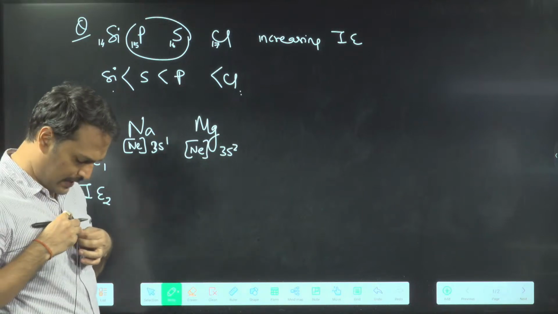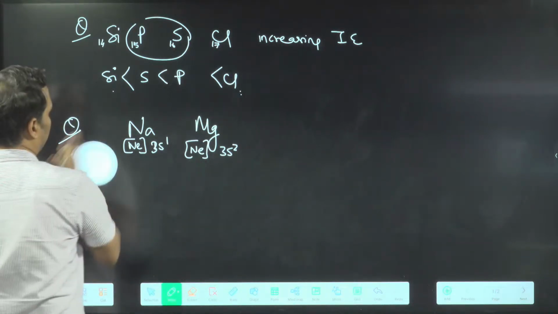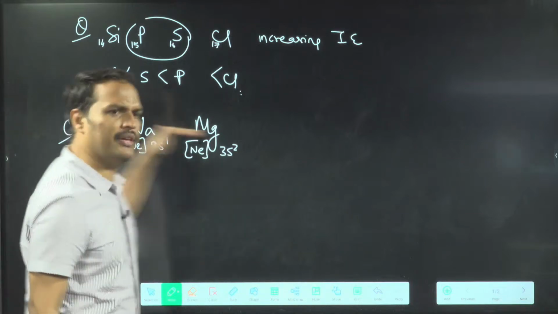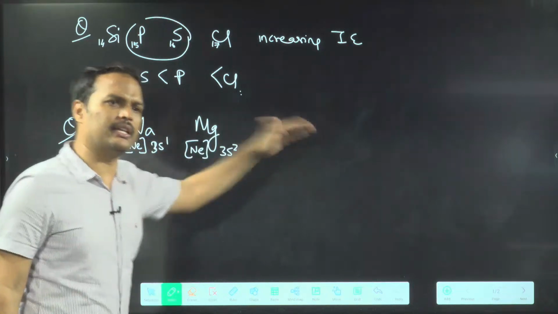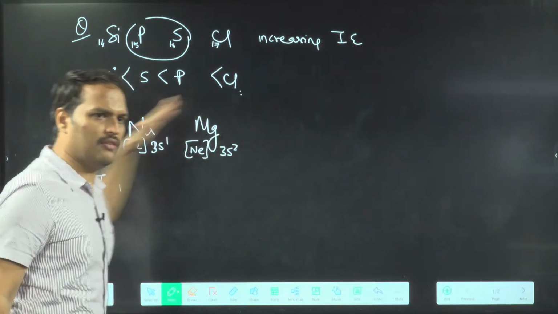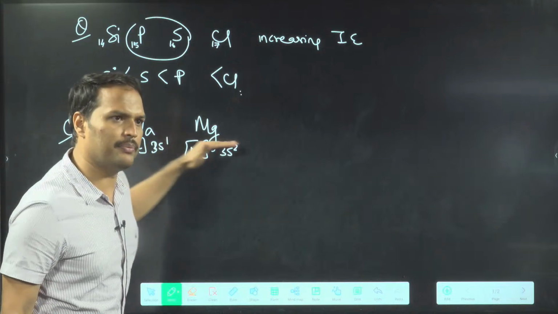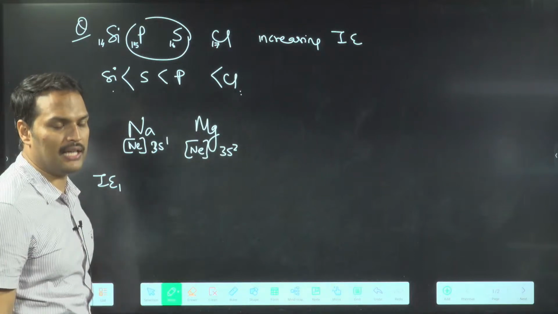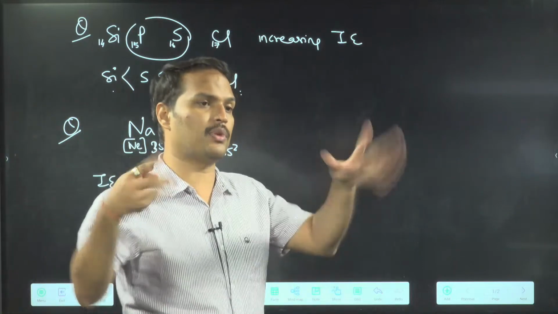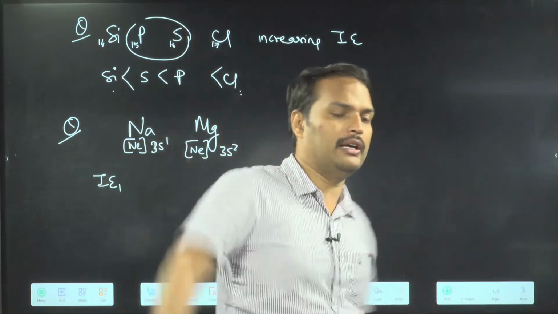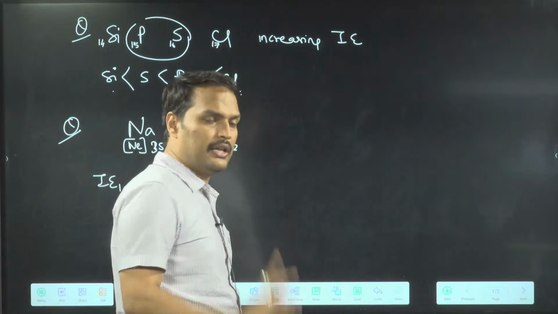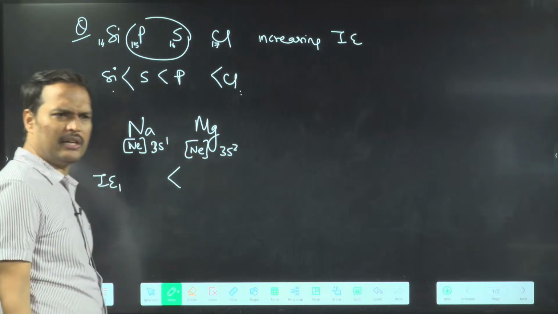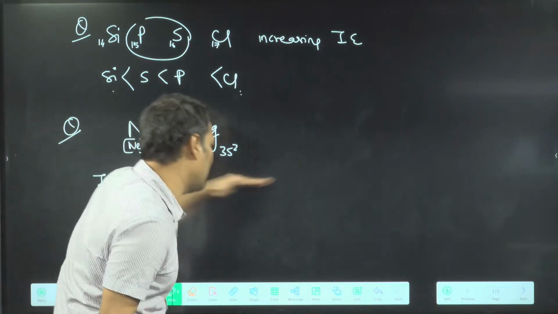Okay. We will talk about both ionization energies, first and second. First ionization energy means normal trend only. As we move in a period, ionization energy will increase. Take it, first ionization energy, as you move in a period, ionization energy will increase. And I'm telling you, no one should be absent in the classes, don't miss the classes. If you miss the class, endless problem. Don't miss the lectures. So ionization energy 1, magnesium is more, normal trend. As we move in a period, ionization energy increases.